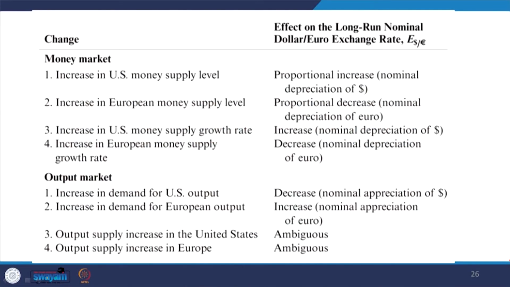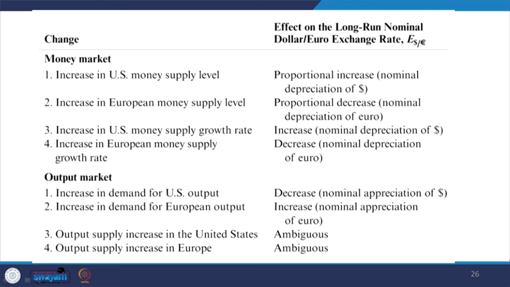Now, coming to the relationships between the money market and the output market, which we have contained in the presentation so far. In the money market, consider the effects on the long run nominal dollar exchange rate. If there is an increase in the US money supply level, there will be a proportional increase in the exchange rate over the long run.